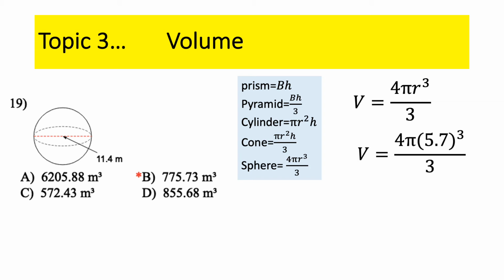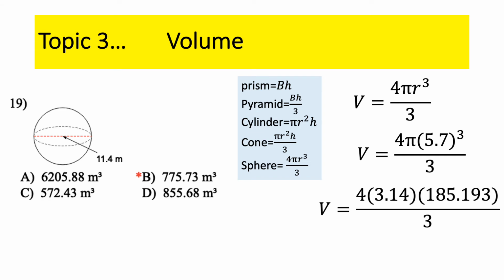Remember, if you can't find the cube button on your calculator, just do 5.7 times 5.7 times 5.7. That is 5.7 cubed, that big long number, which we multiply by 3.14 for pi and 4. So 4 times 3.14 times 185.193, all divided by 3, is that number right there.